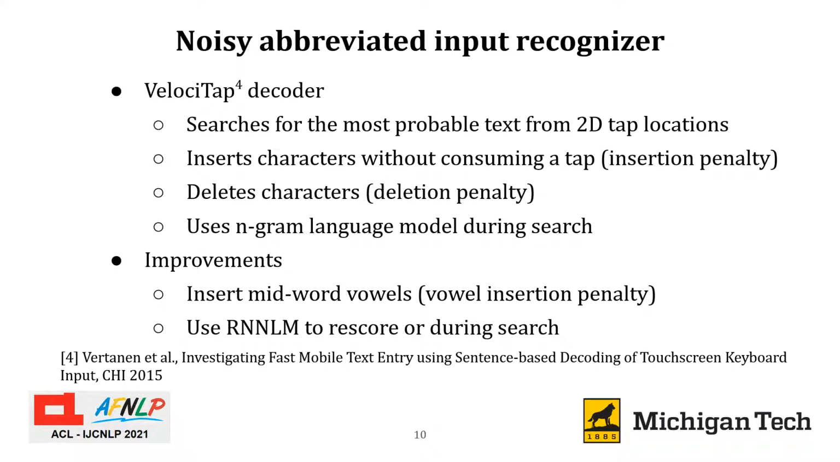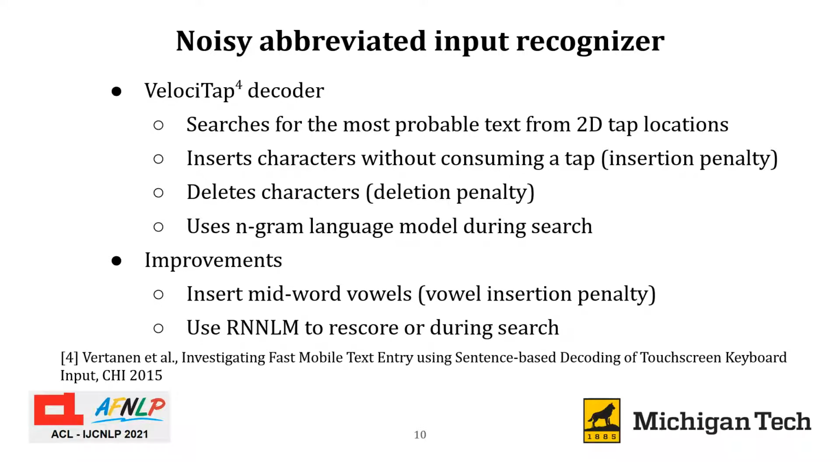To expand abbreviated input, we use the Velocitap decoder. Velocitap takes a series of 2D tap locations and searches for the most probable text using an n-gram language model. It can insert characters without consuming a tap by incurring an insertion penalty. It can also delete a tap by incurring a deletion penalty. We modified Velocitap to insert mid-word vowels by adding a vowel insertion penalty.